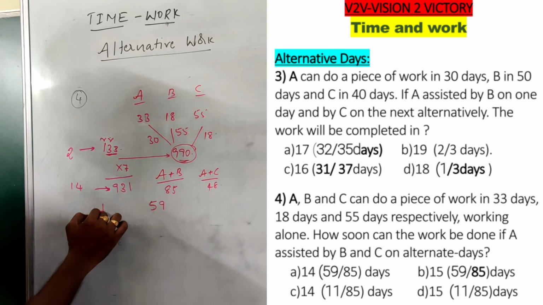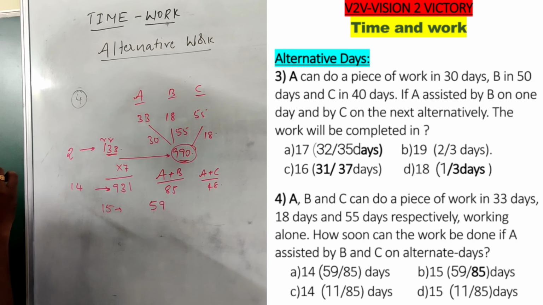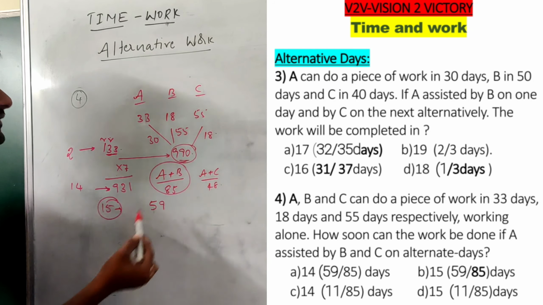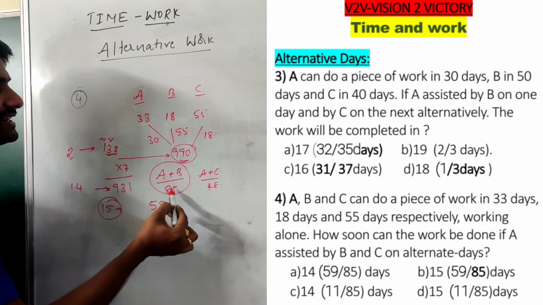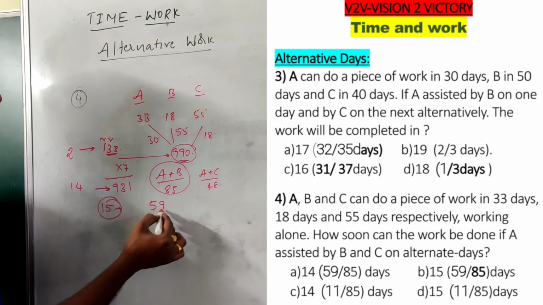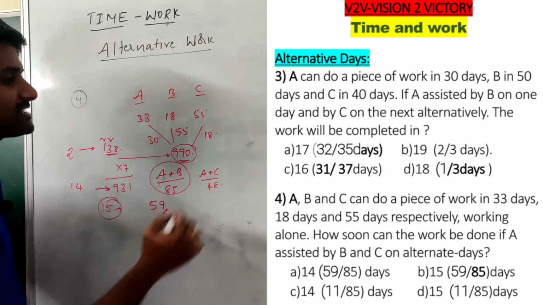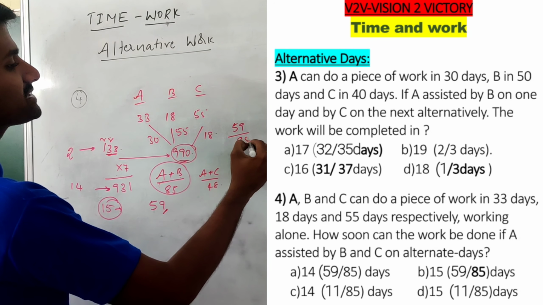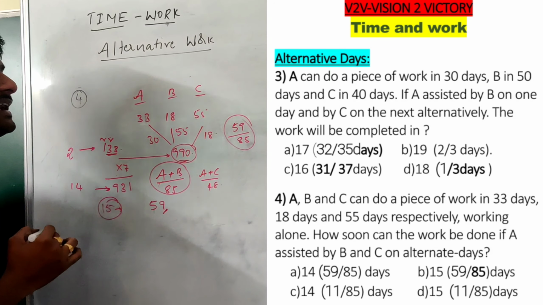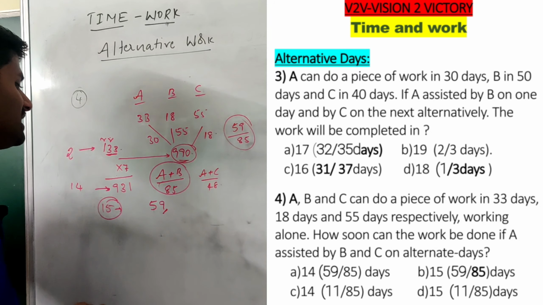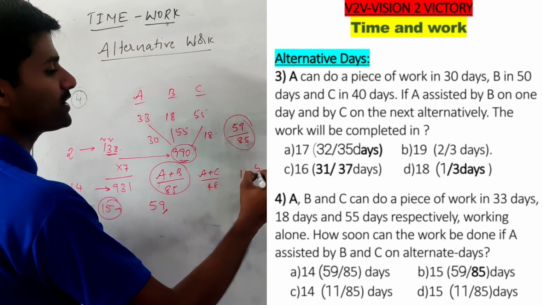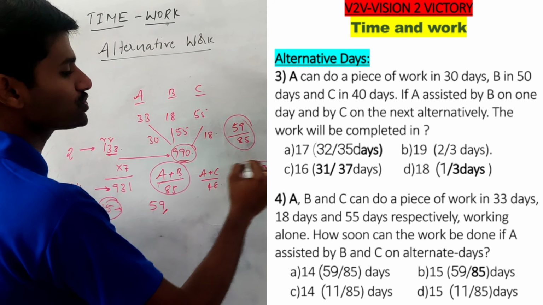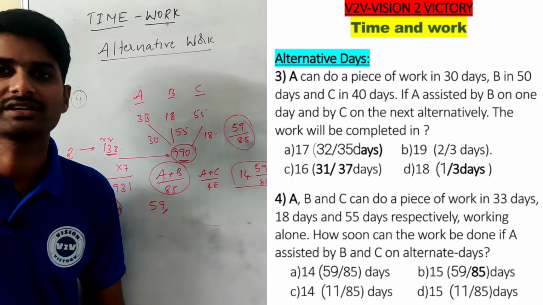Then on the 15th day, working in alternate days means on the 15th day A and B perform together. We know that A and B can complete 85 units per day, but we need to complete only 59 units, which means the work is completed in less than 1 day. Less than 1 day means the value becomes 59 by 85. Then see, the whole work is completed in 14 59/85 days. So these are the questions related to the alternate days concept. Thank you.